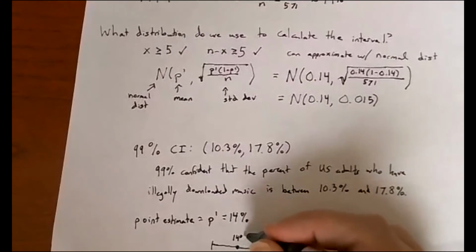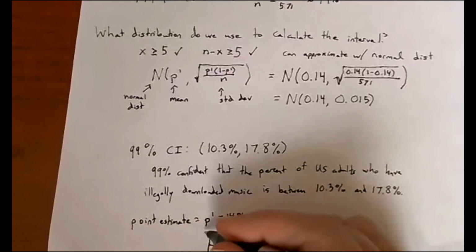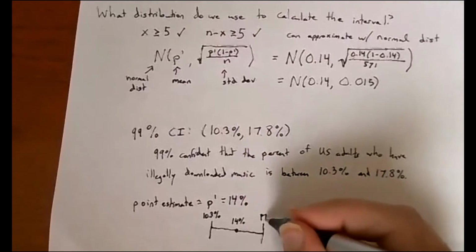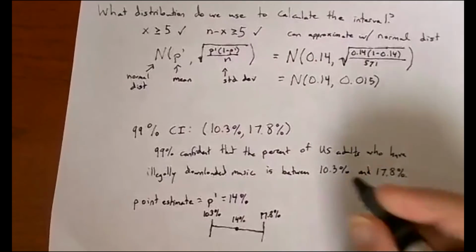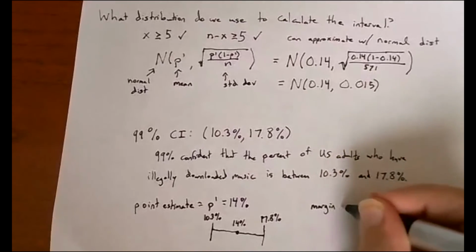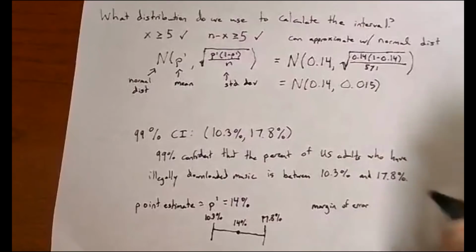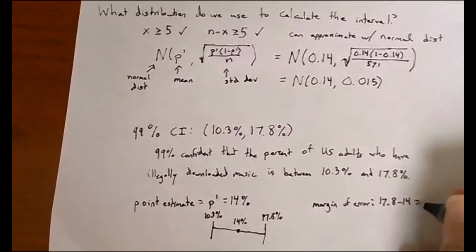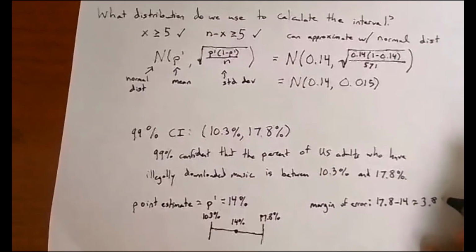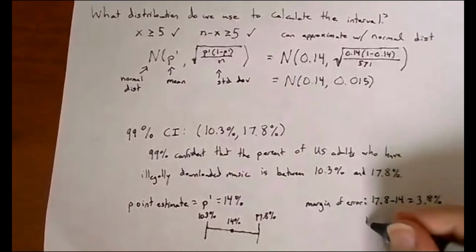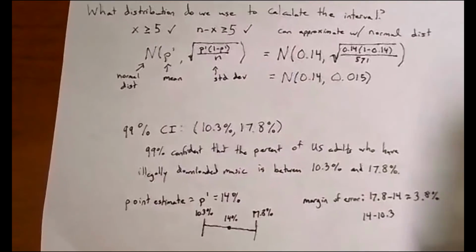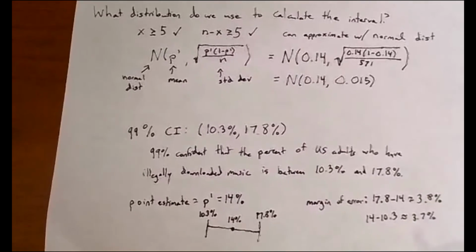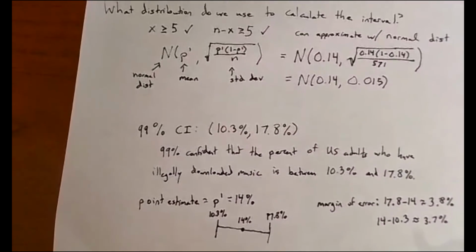So we have 14% here in the middle, 10.3% on the left, and 17.8% on the right. So our margin of error is, say, 17.8 minus 14, so it's something like 3.8%. If we did 14 minus 10.3 instead, that would give us 3.7%. So somewhere in there is our margin of error.